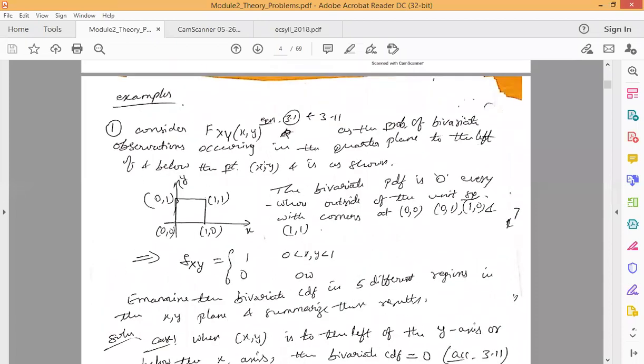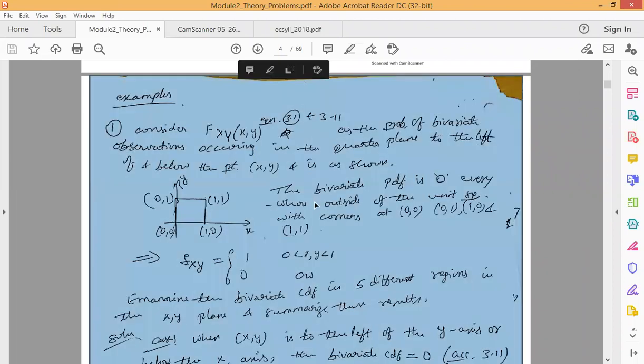We are given the bivariate CDF, fxy of (x, y), as the probability of the bivariate observation occurring in the quarter plane to the left of and below the point (x, y), as shown in this figure.